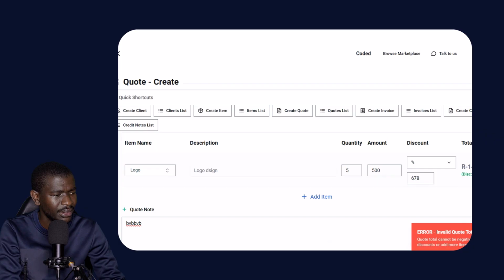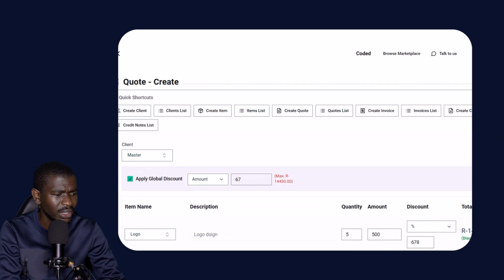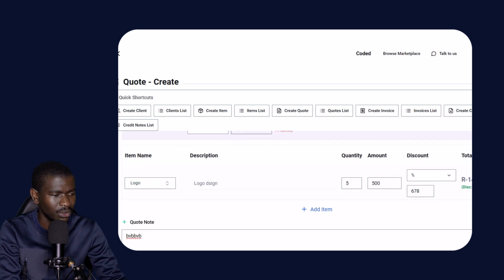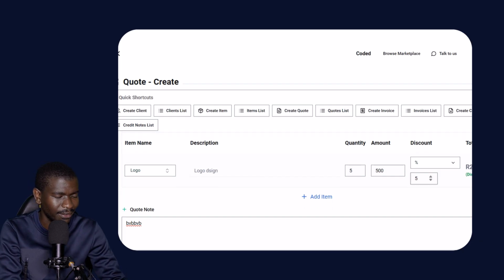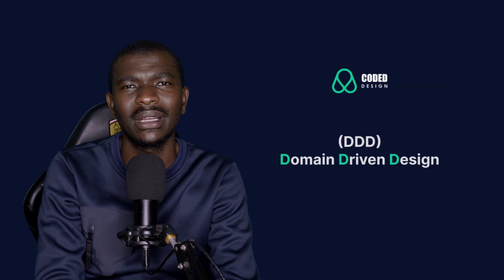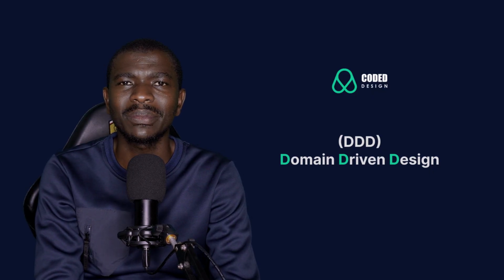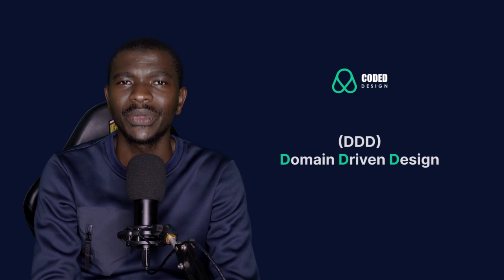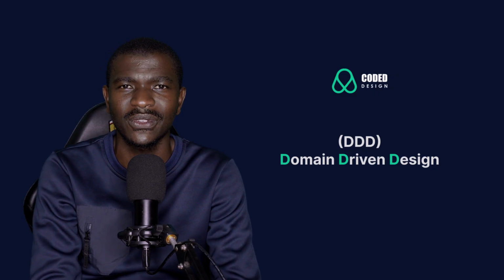As you can see, there is an error here. What might be the error? It looks like the maximum discount that you can give is this one. Okay, so let's just change this discount to 2. And here, let's just change the discount to 5. Okay, so as you can see, this is just a simple quotation module. What are the problems with this module that make it impossible for me to continue with this project? Meaning that I have to change a certain way of thinking or I have to change the architecture.